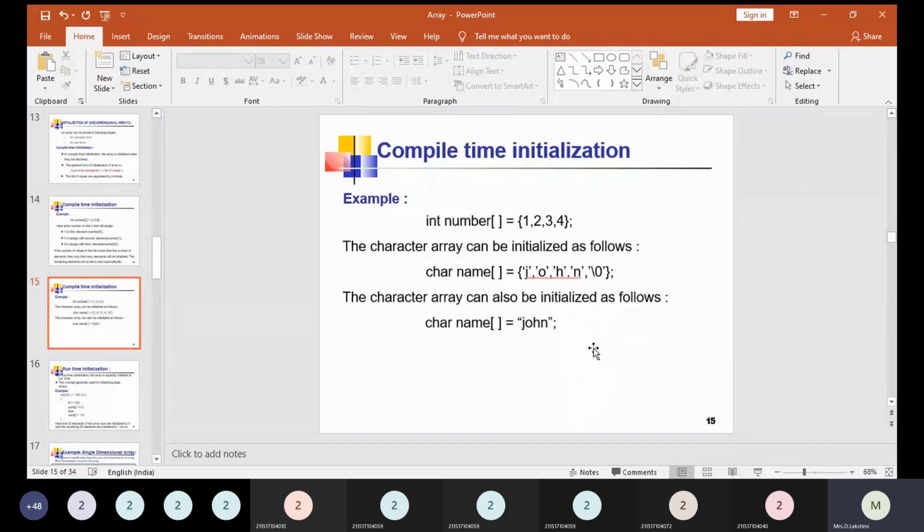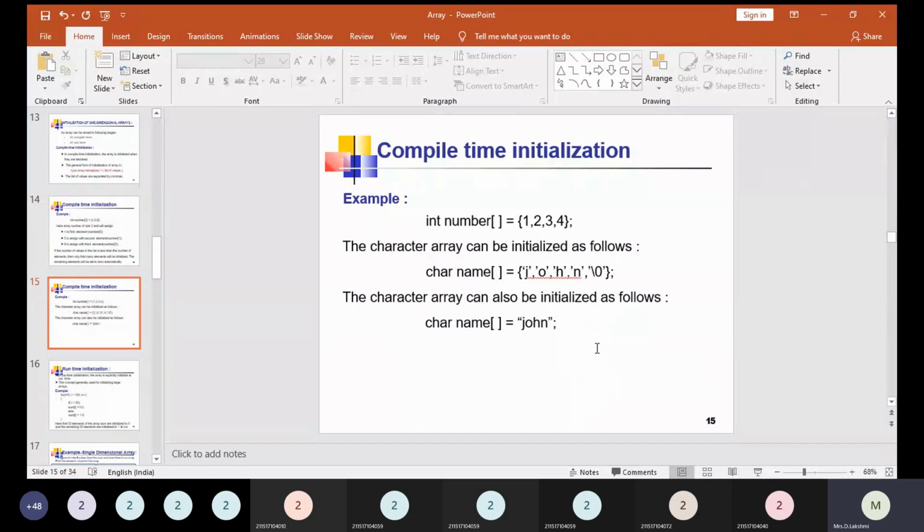Simply we declare some initial values at the right side, 1 comma 2 comma 3 comma 4. How many values are there at the right side? Only 4 values, so the size of the array becomes 4. Here we are declaring the character array. A character array is declared with the keyword char followed by the name.